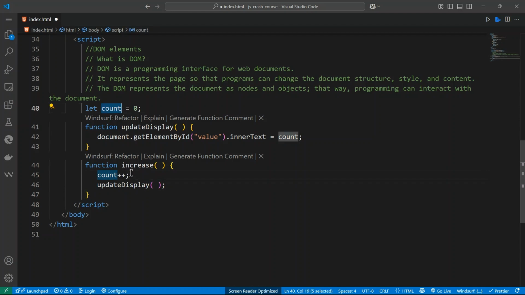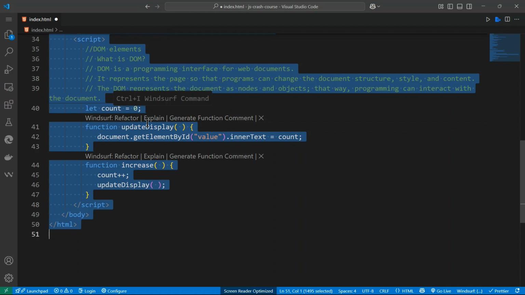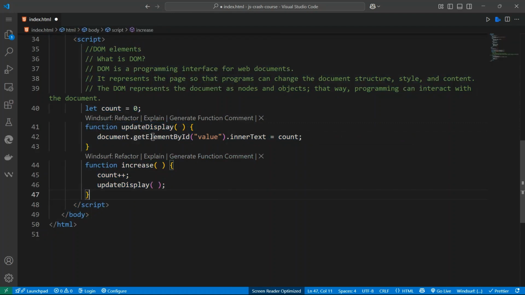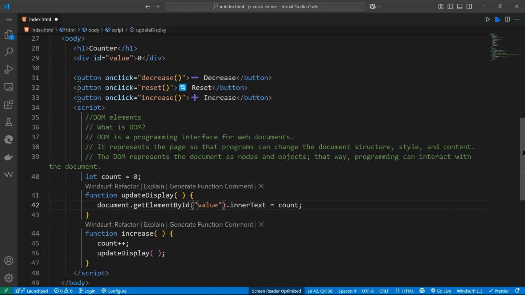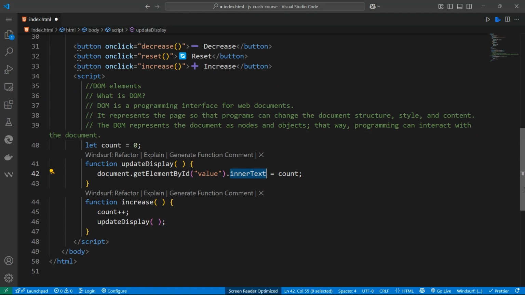We saw how we can do the plus to add the number. So this will add 1 to the count. Right now it is 0. After the add, we just call the update display. You call this function, and this function will just take the document, we do document by ID, take that element, and then assign another value there.